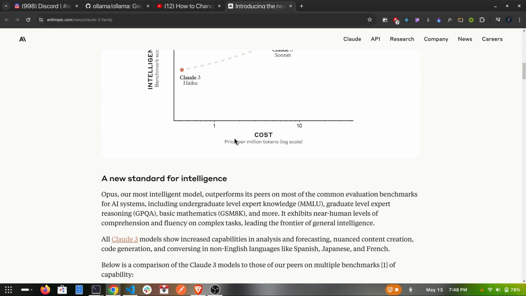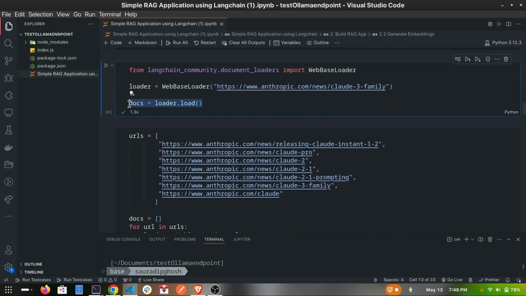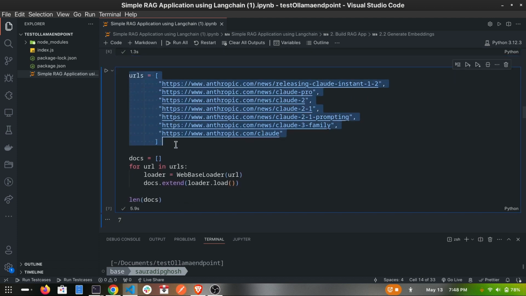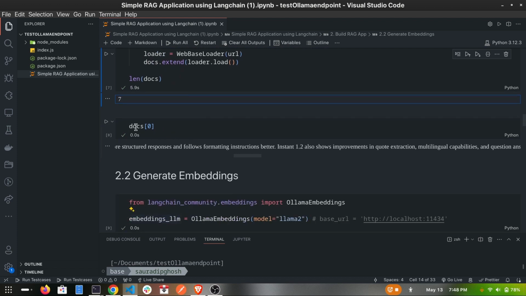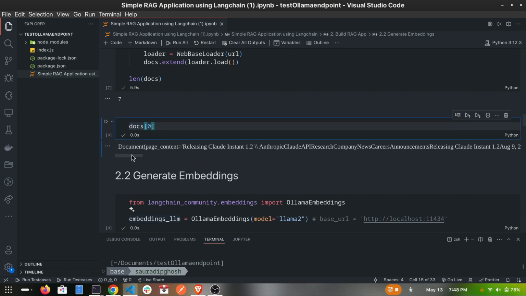Here is the documentation link about Claude 3, and after giving the link I load the document, and after that I specify some extra URLs that also contain some articles about Claude 3. After that I iterate through them and save them in docs, and as we can see the result is 7, because we have 7 documentation links. After that, for the sake of validation, I just print the first array value to check whether it contains the documentation or not.